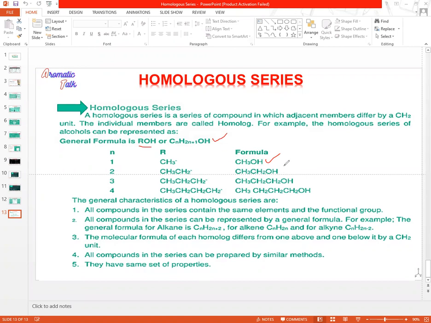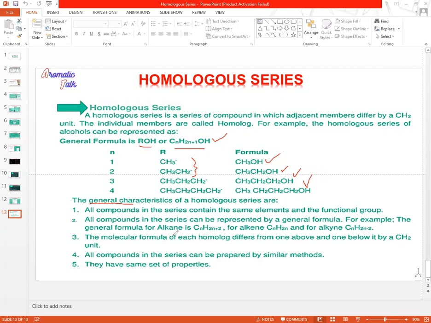Similarly, the second member of the alcohol family is CH3CH2OH. The two consecutive members differ by a CH2 group. If we add a CH2 group, we will get the next member of the family. The general characteristics of a homologous series are that the compounds of the series contain the same elements and the same functional group. They have the same functional group, as you are seeing in the above example. All compounds in the series can be represented by a general formula, like all the alcohols are represented by this general formula.